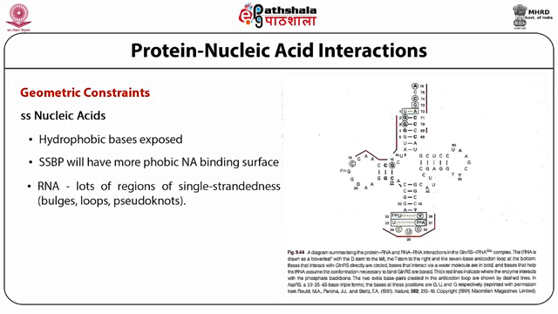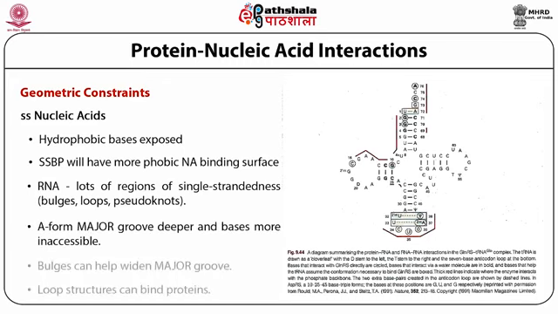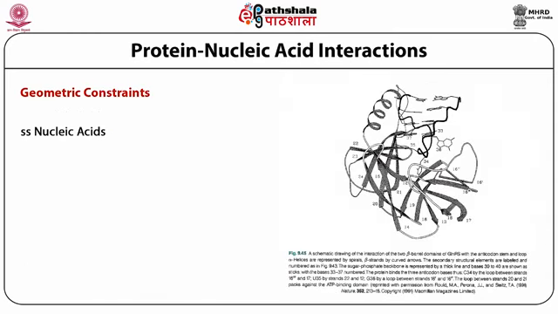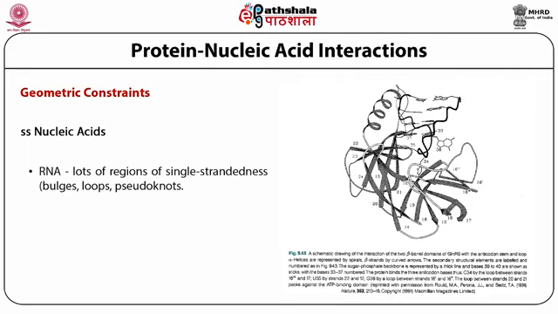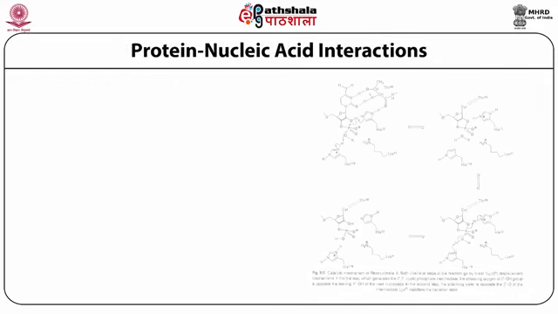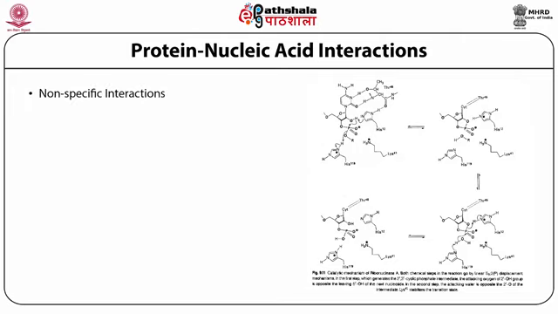RNA has lots of regions of single strandness, A form major groove, deeper and with bases more inaccessible. Proteins can help with the major groove. Again, this gives lots of regions of single strands, bulges, loops, and so on. Loop structures can bind proteins together. These are non-specific interactions, as opposed to specific protein nucleic acid interactions.